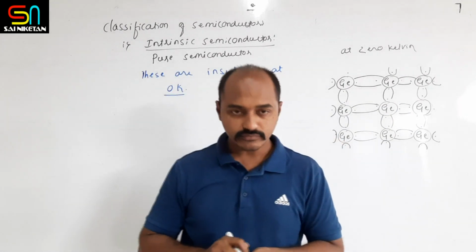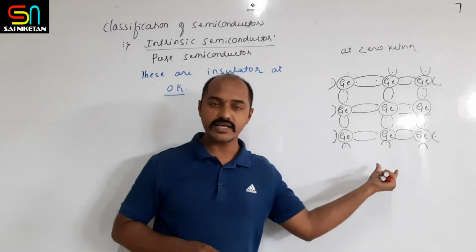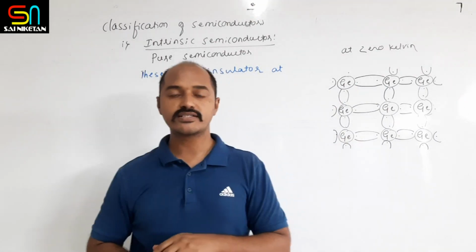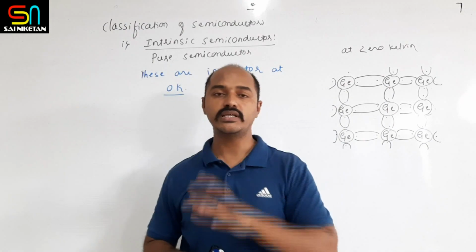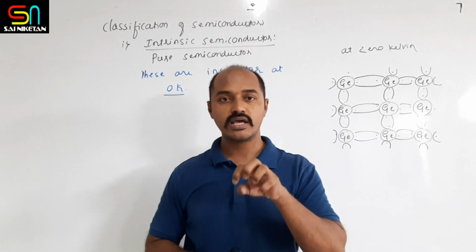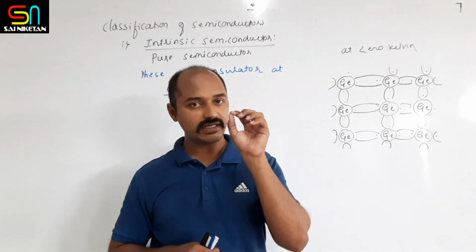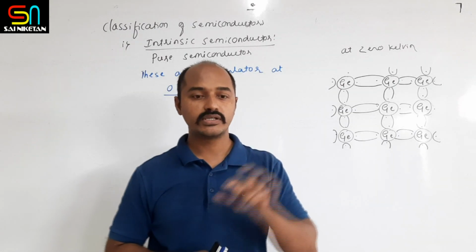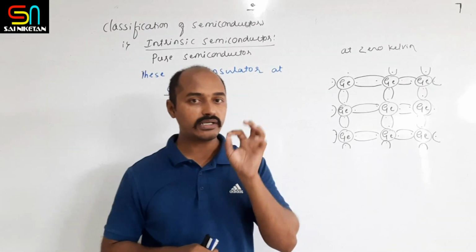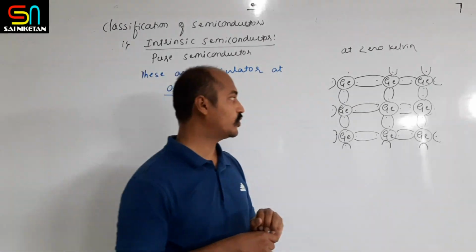Now further, if this crystal is exposed to room temperature, let us assume that some of the electrons absorb the heat energy present at room temperature, and the energy of that electron becomes more than the valence band. Hence that electron jumps from the valence band to the conduction band.